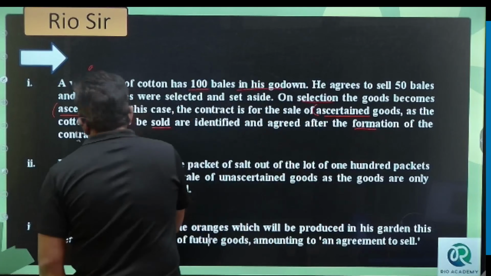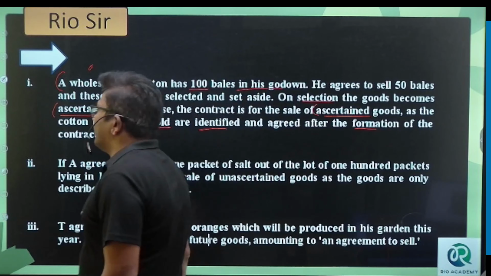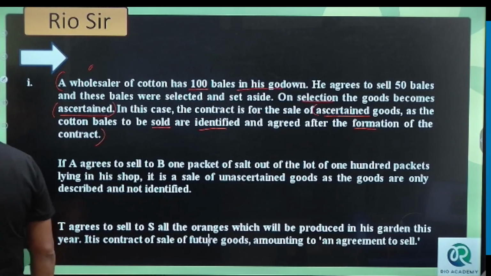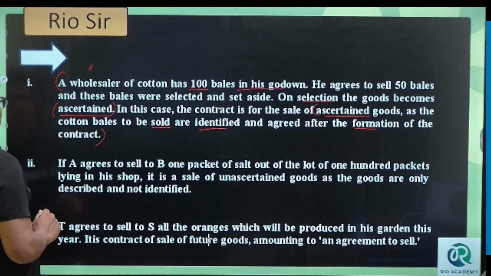Understood? So the first one is identified goods. We got to know that we have identified it, we have kept aside, we counted. That means it is a certain goods. Remember, my dear student, remember this. These are nothing but a certain goods. Remember, next question is here.